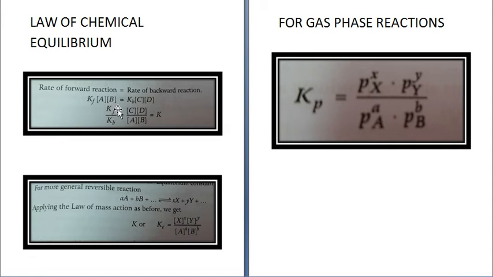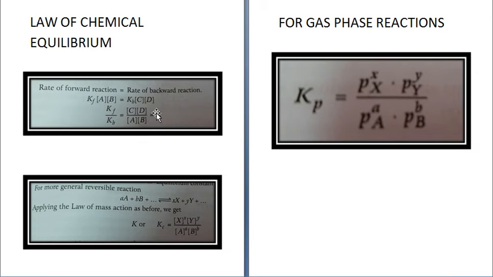Right? And rate of backward reaction can be KB into concentration of C, concentration of D, because when you remove the proportionality sign, you put this constant K over here. So rate of forward reaction is equal to KF, concentration of A into concentration of B, and rate of backward reaction is KB, concentration of C, concentration of D. Okay.